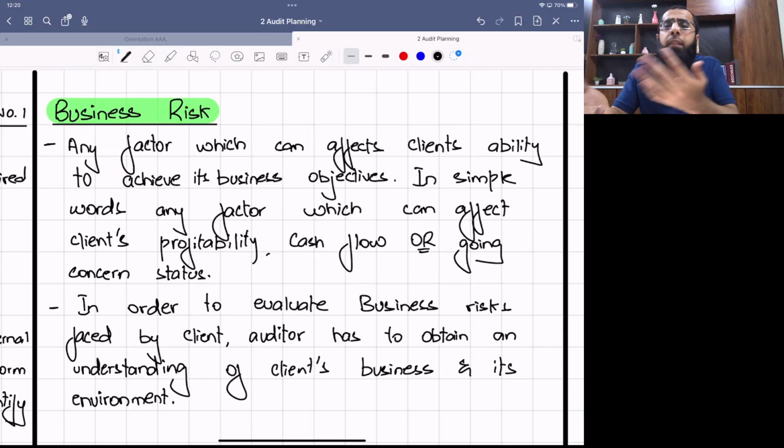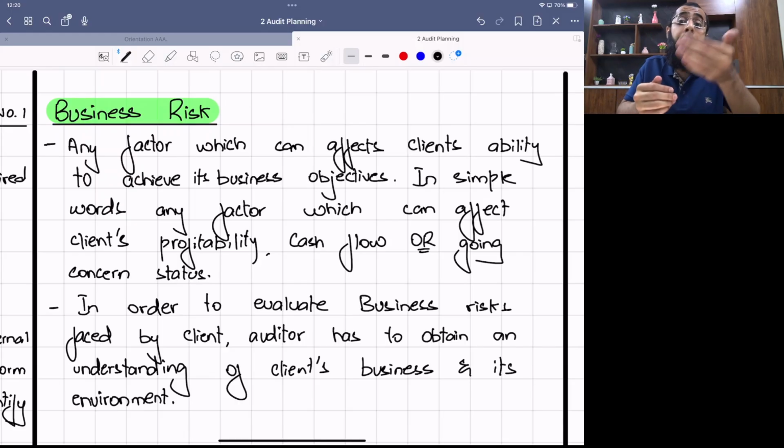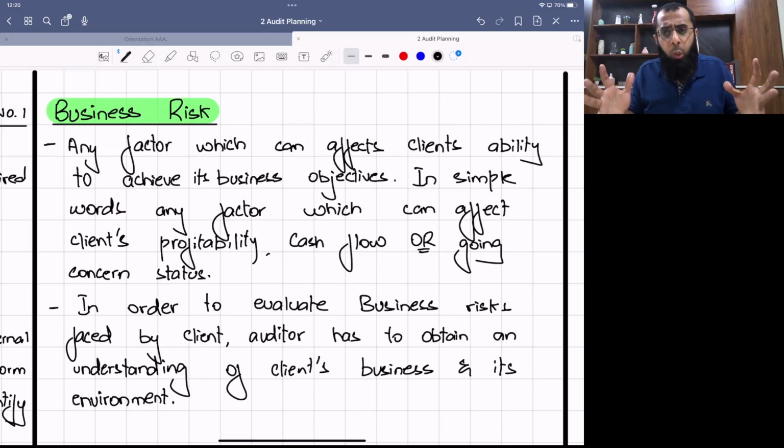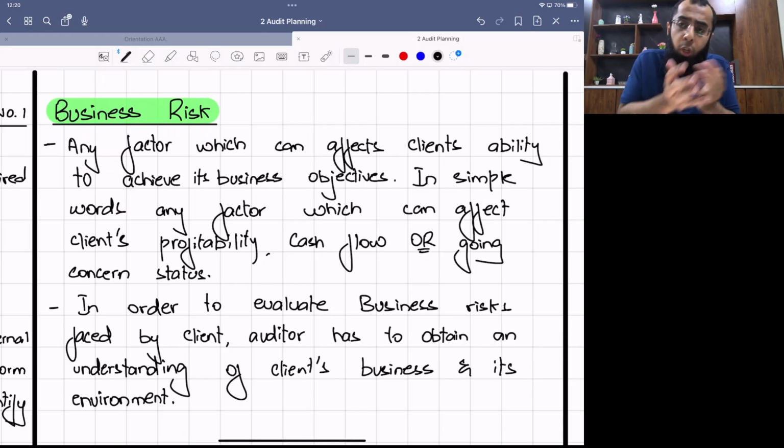Or think about a business risk relating to exchange rate movement, if you are dependent on foreign currency transactions. Or a business risk can be related to a competitor, or to too much dependency on one supplier, or too much dependency on a single customer. So any factor which can ultimately lead to a bad impact on your profits, cash flows, or your going concern status will be considered a business risk.